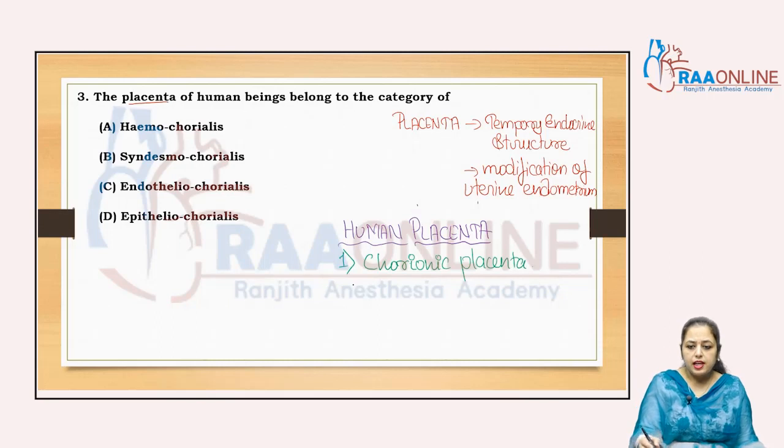According to that, there are the epitheliochorial placenta, syndesmochorial placenta, which was asked in the 2012 question paper, then endotheliochorial placenta, then hemochorial placenta, and the hemoendothelial placenta. When we talk about the human placenta, human belongs to the hemochorial placenta.